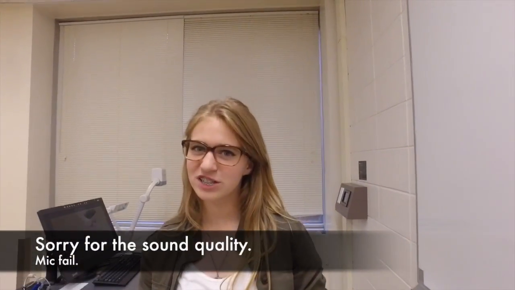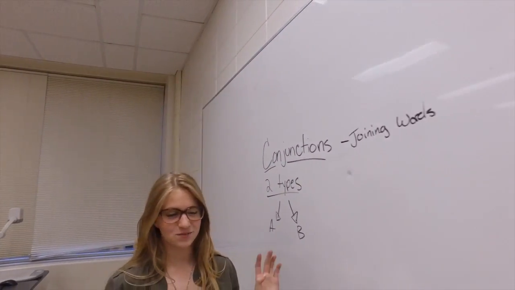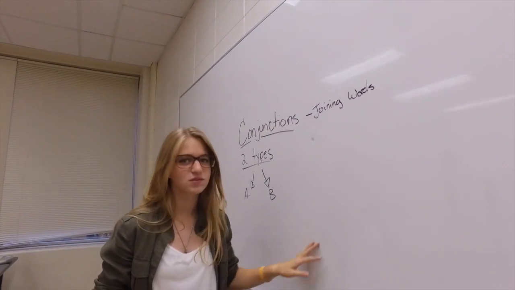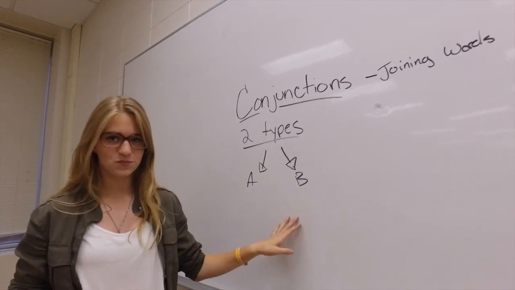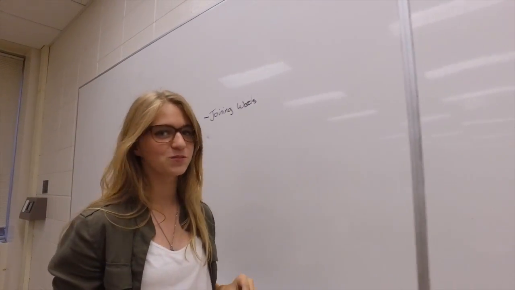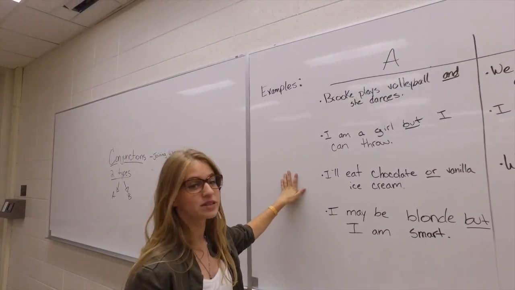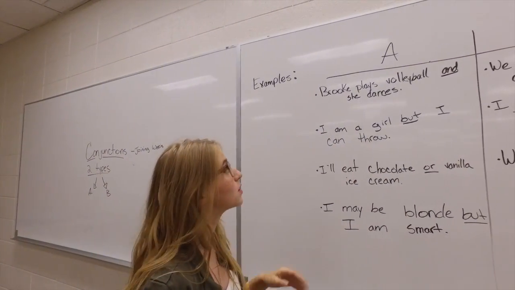Some card games are easier to understand if you just jump right to the game and figure out the rules later. Conjunctions are the same. Generally speaking, they're joining words. And there are two types, type A and B. We'll say the names later. So some examples under type A.